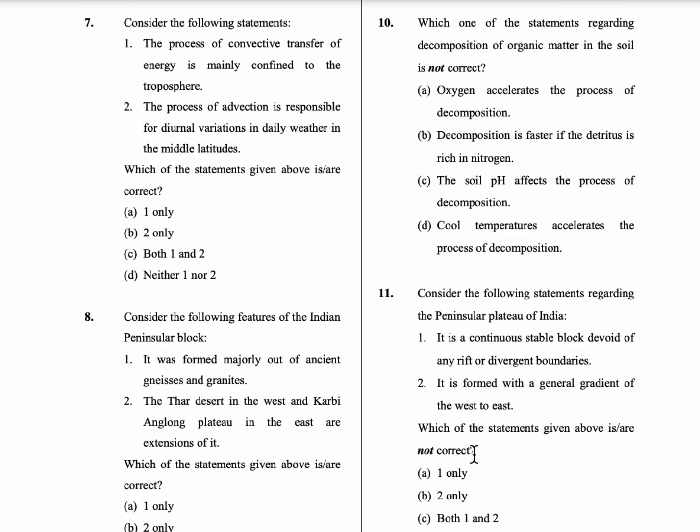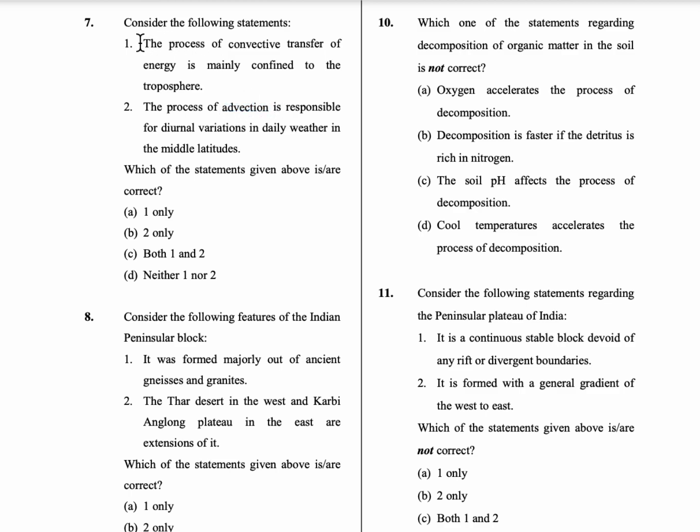Second statement is the process of advection is responsible for diurnal variations in daily weather in the middle latitudes. So here convection means the vertical transfer of heat, like from troposphere to stratosphere, stratosphere to mesosphere. So the vertical transfer of heat is called the convection process, whereas the advection process is the horizontal transfer of heat. So horizontal, not vertical. It is horizontal transfer of heat.